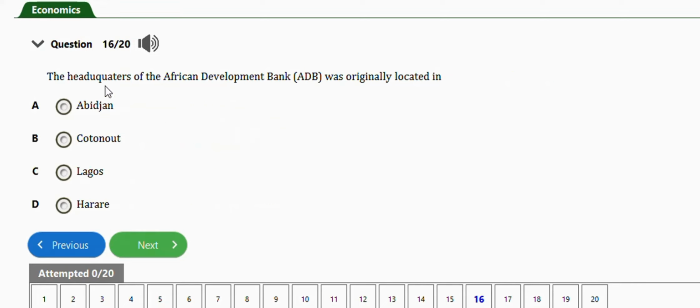It says the headquarters of the African Development Bank, ADB, was originally located in, so the right answer is option C, Lagos. Okay, very, very important. The next question is this one.